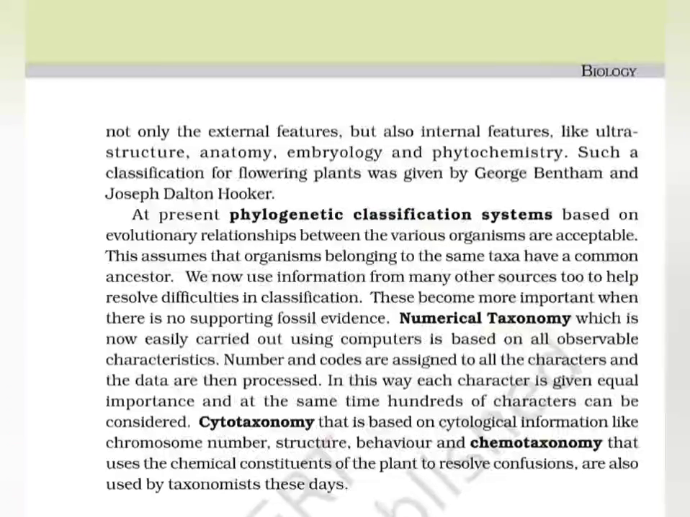In cytotaxonomy, we study the internal characters also, like cell structure, chromosome, chromosomal number, so many things. And last one is chemotaxonomy, where we also consider the chemical constituents of the plants.